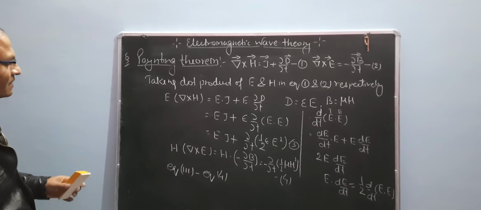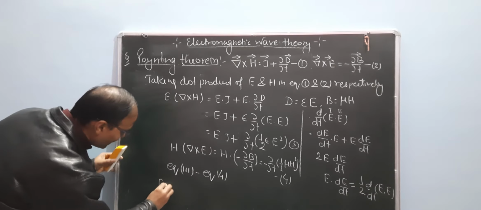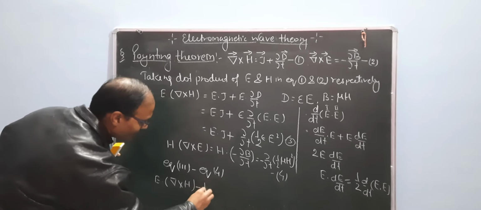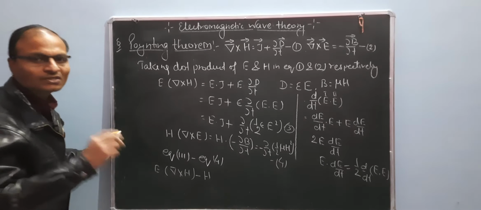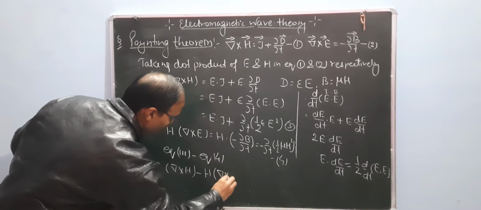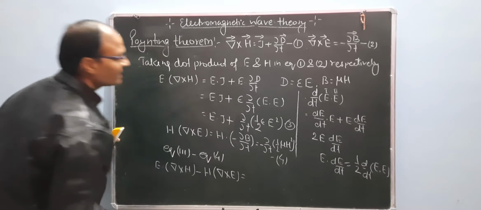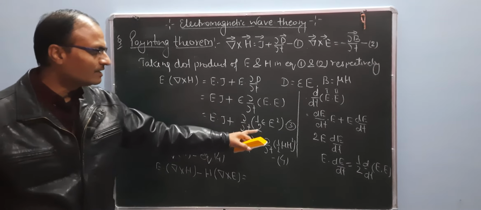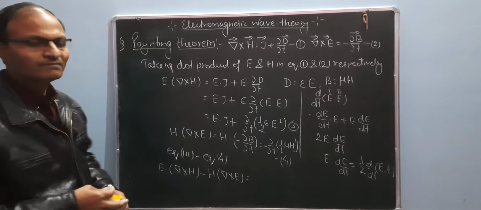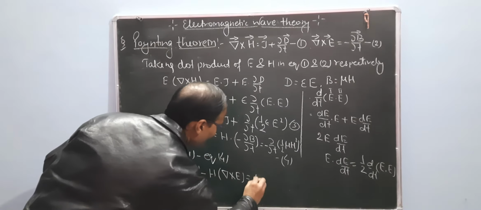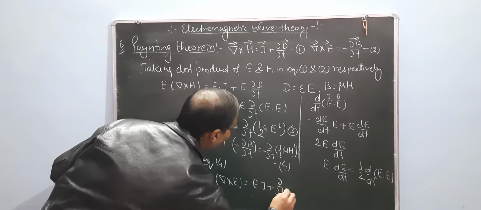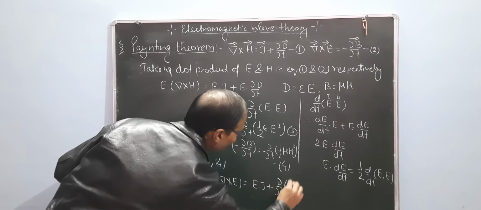What is the third equation? The third equation is E dot ∇ × H minus H dot ∇ × E. The function generated is E·J plus ∂/∂t of (1/2) ε E².